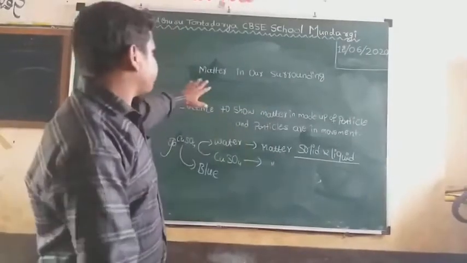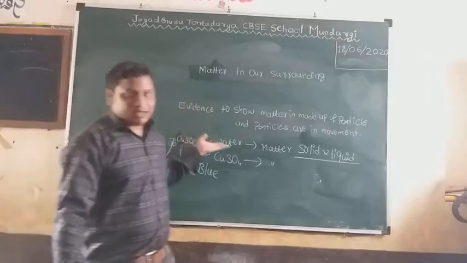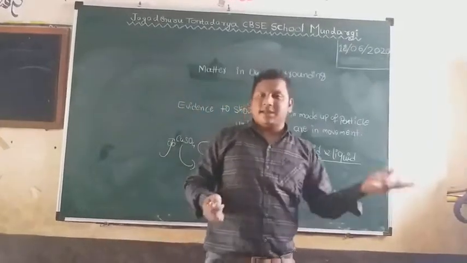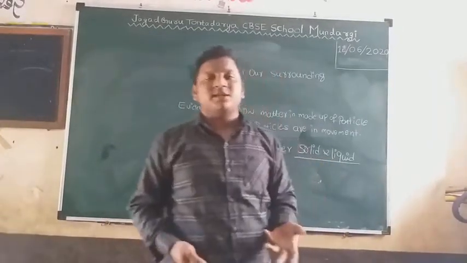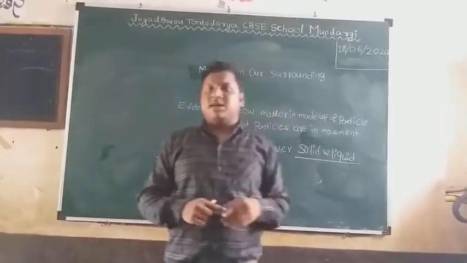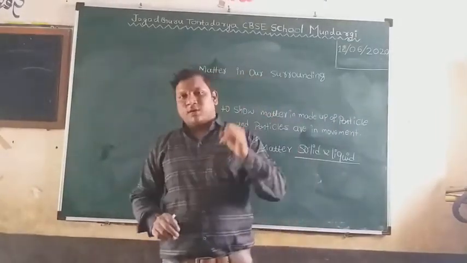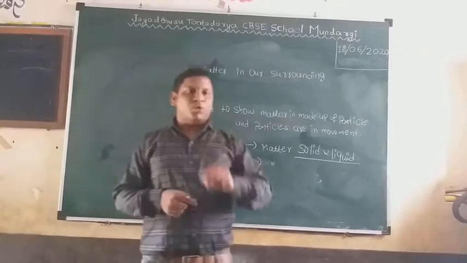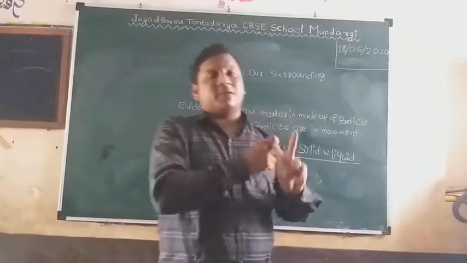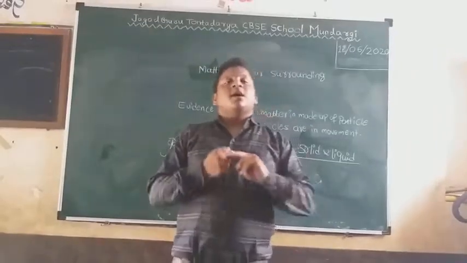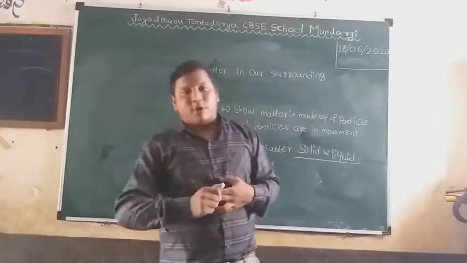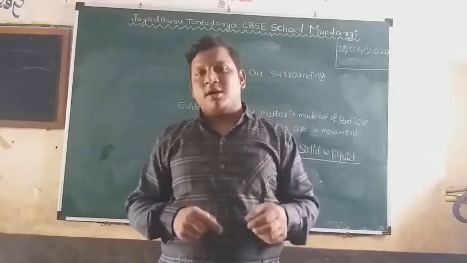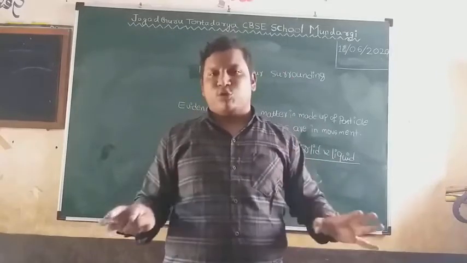Okay. Now, in this class, we studied the matter definition. What is the definition of matter? Anything or everything which occupies space and has a mass, we can call it a matter. Examples: whatever things are present around us, all come under the examples of matter, and we can categorize the matter. We can study the matter under two headings. One is based on appearance, that is nothing but a physical property. Based on composition, that is nothing but a chemical property. And these matters are made up of particles. The size of a particle is very small, and these particles are in constant motion. Thank you.